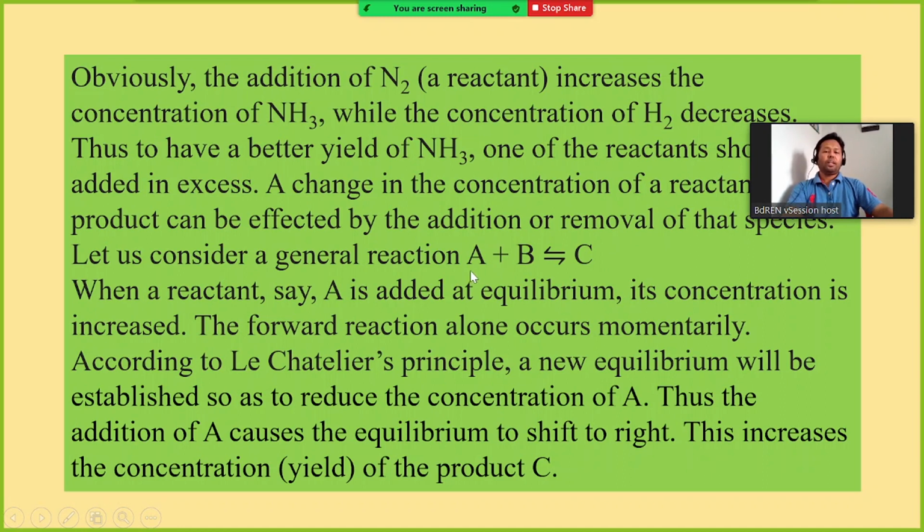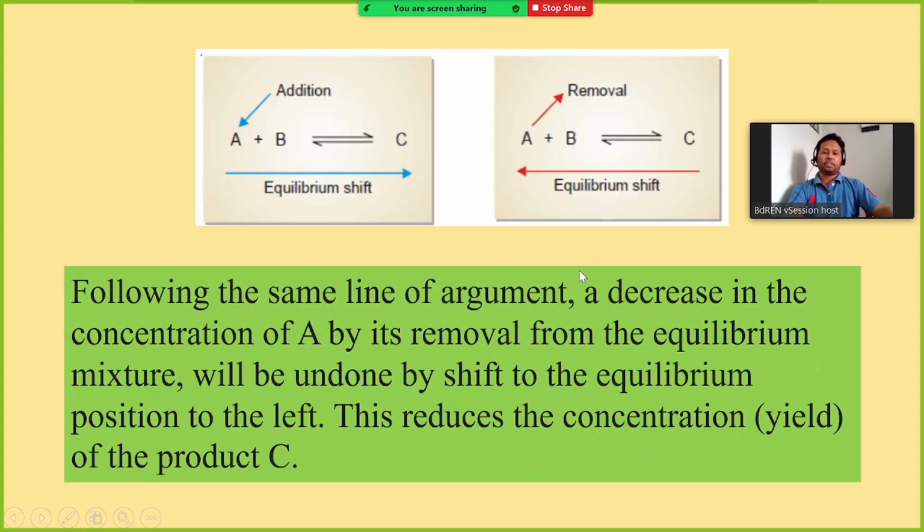So the concentration of A will be decreased very rapidly. Thus the addition of A causes the equilibrium to shift to the right. This increases the yield of the product C.